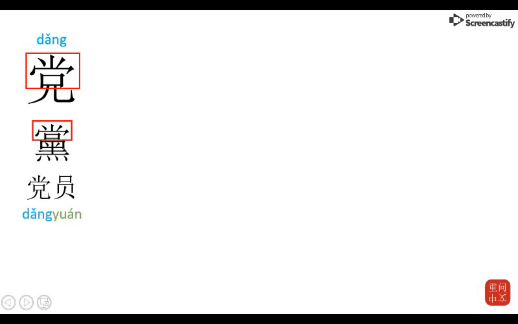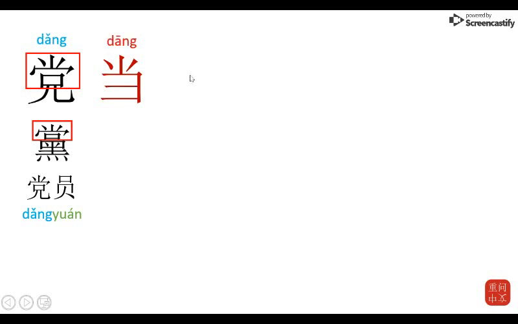Maybe you're familiar with 党员, party member, political party member. This character, as well as the other characters we'll see in this portion, only receive the second half of the sound. They leave out the sh of the shang, and they only indicate the ang sound. So this is dang.